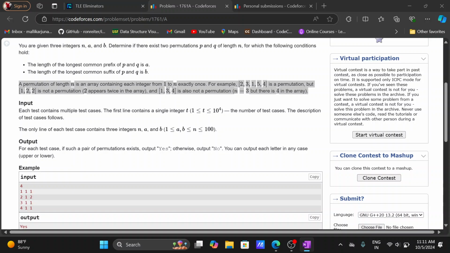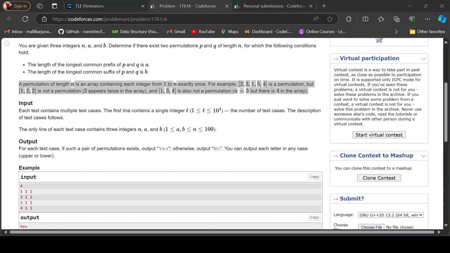But when we take 2 1 2, the size n is now 2. So I can take the elements as 1 2 or 2 1, not 3 4 5. The array must not contain more elements.